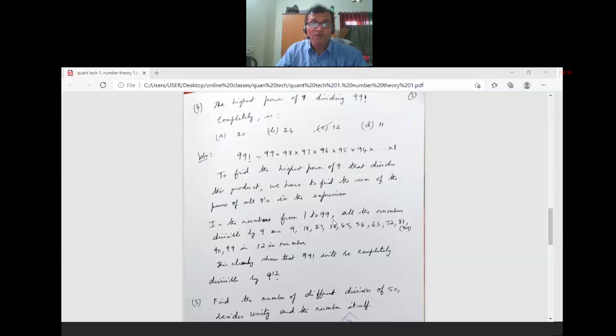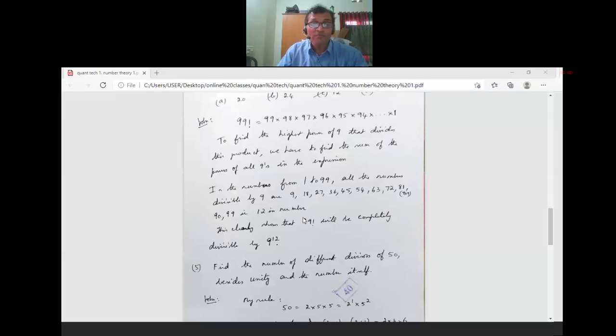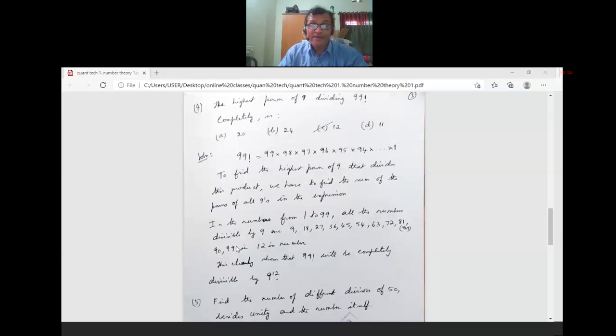So in the numbers from 1 to 99, all the numbers divisible by 9 are 9, 18, 27, 36, 45, 54, 63, 72, 81, 90, 99. Counting powers of 9: here 9 into 1, 9 into 2, 9 into 3, up to 9 into 11.